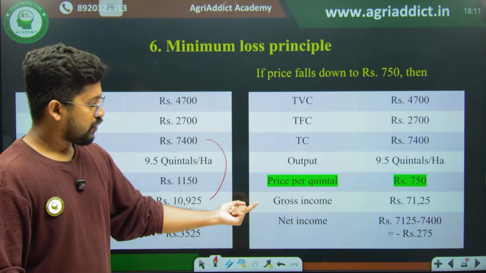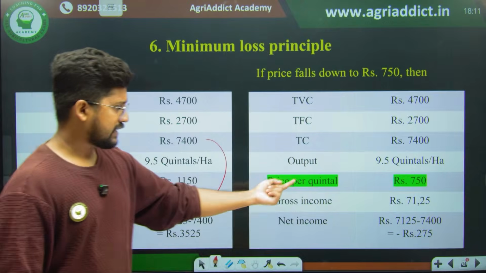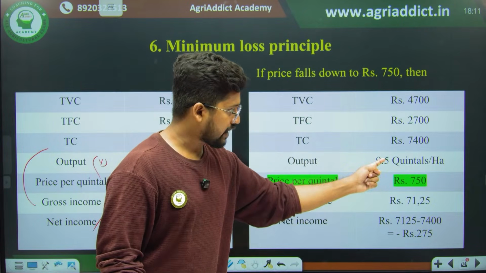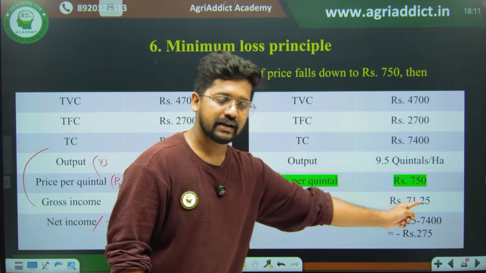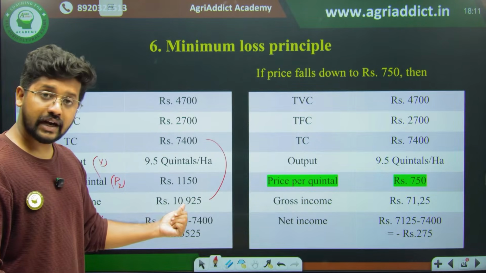So what is his gross income? It's none other than the output into its price, right? Therefore 9.5 into 750 rupees, he is getting 7,125 rupees. Earlier he had 10,925 rupees.